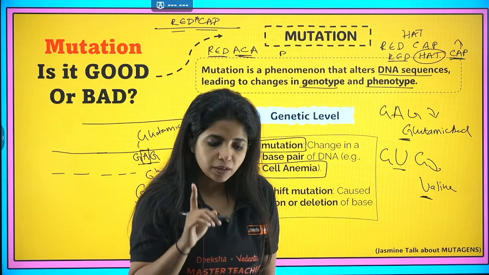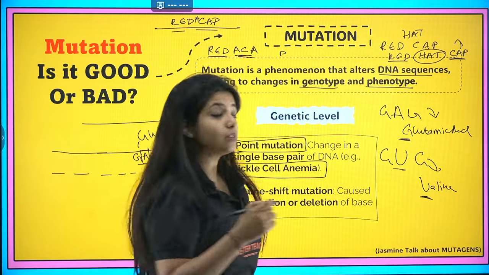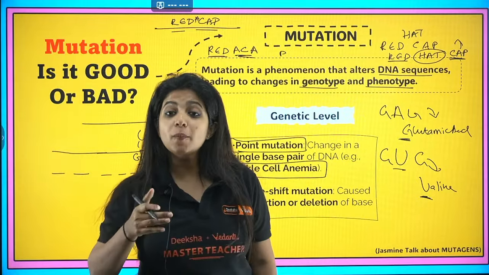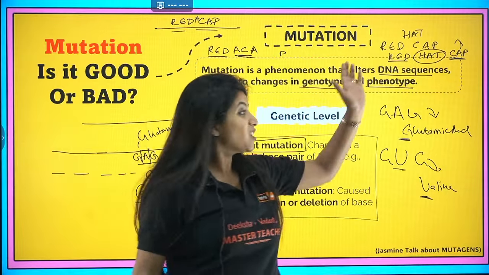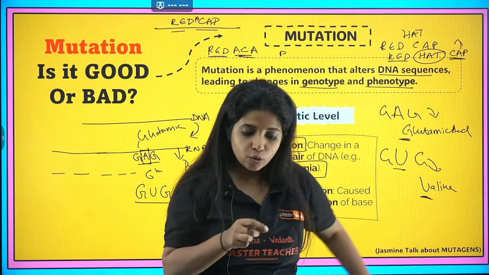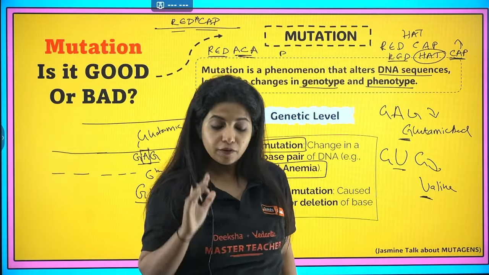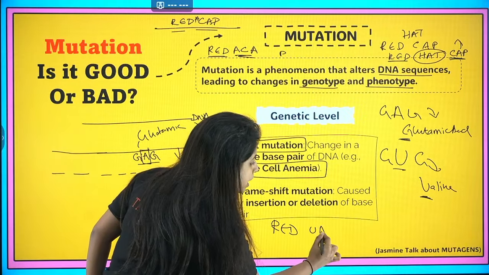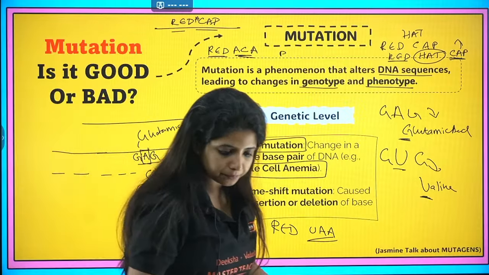Now always remember this very important thing: sometimes the codon which is added is a stop codon. Then the whole process of translation is going to stop. It is not going to read ahead. So read the questions carefully, whether it's a stop codon or not. If it's a stop codon, for example after red, if it is UAA, it is not going to be read ahead, it will stop there.